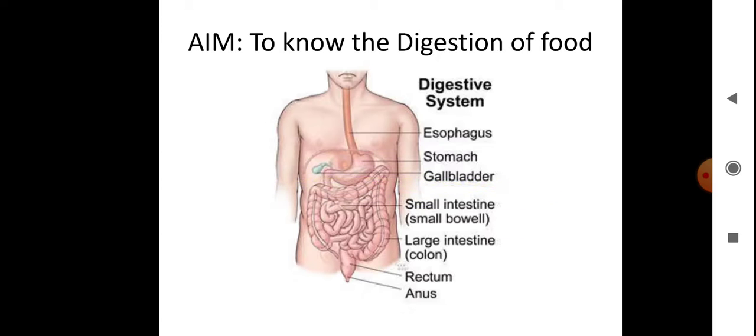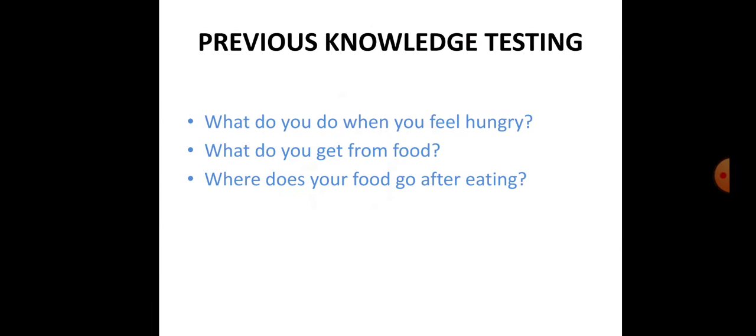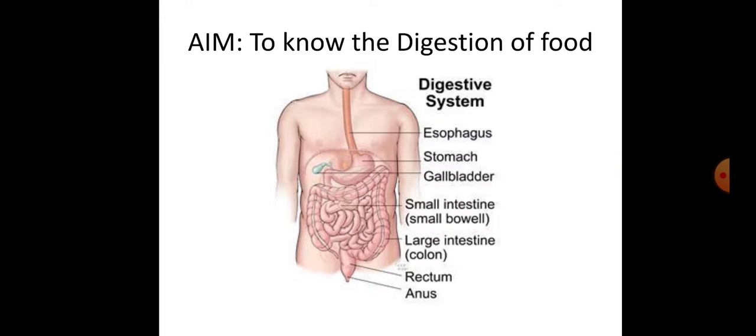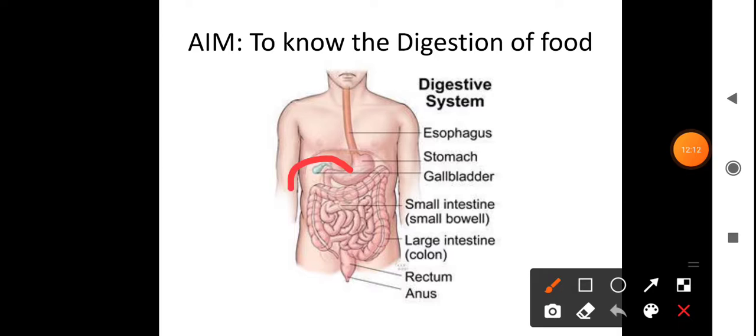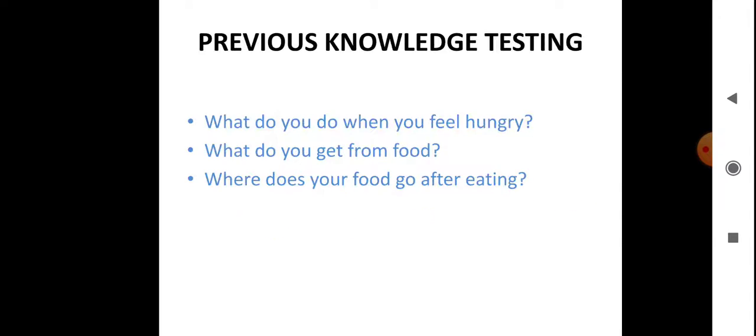Now after this, the partially digested food enters into a U-shaped part between the stomach and the small intestine. This part is known as the duodenum. The duodenum is very essential for the digestion of food. Most of the digestion takes place in the duodenum. I'll show you the U-shaped part clearly in another slide.